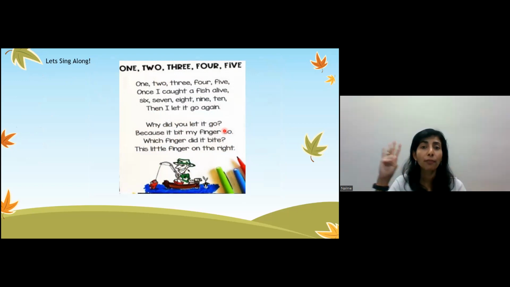1, 2, 3, 4, 5. Once I caught a fish alive. 6, 7, 8, 9, 10. Then I let it go again. Why did I let it go? Because it bit my finger so. Which finger did it bite? This little finger on the right.